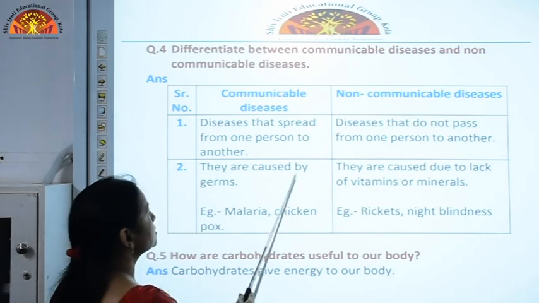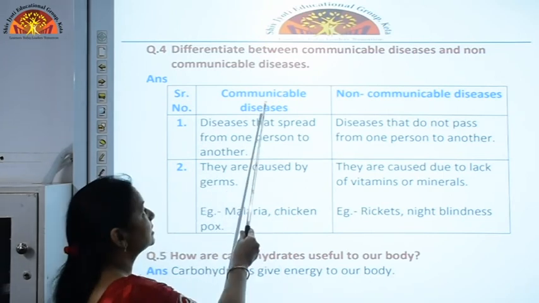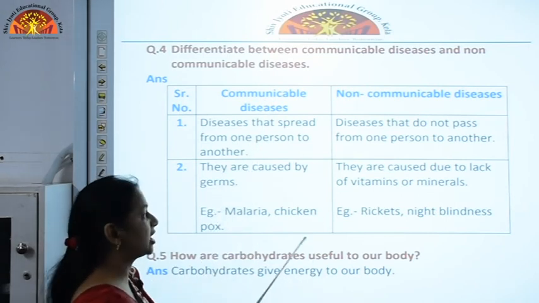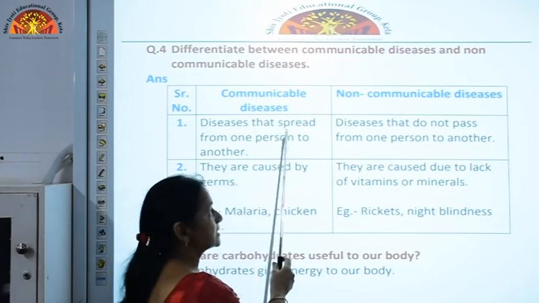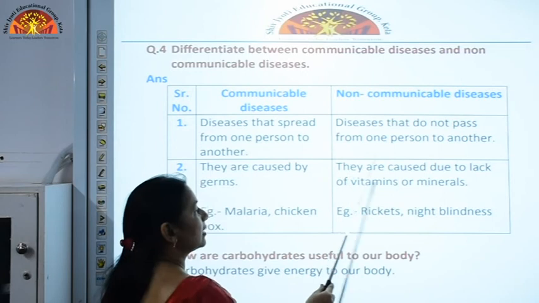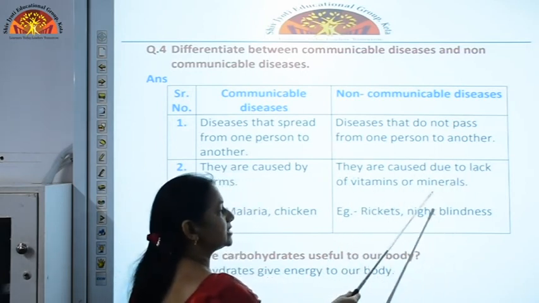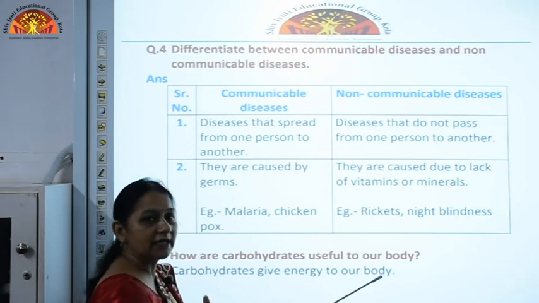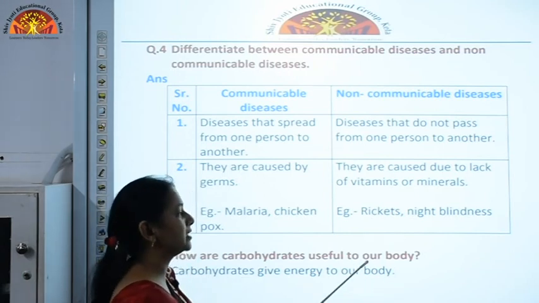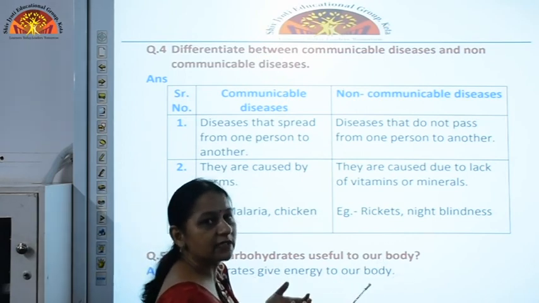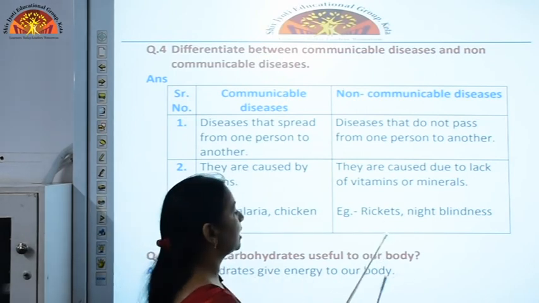Communicable diseases are caused by germs like virus, protozoa, fungi. Whereas non-communicable diseases are caused due to lack of vitamins or minerals, like deficiency of vitamin A or D. They cause several different diseases in our body.